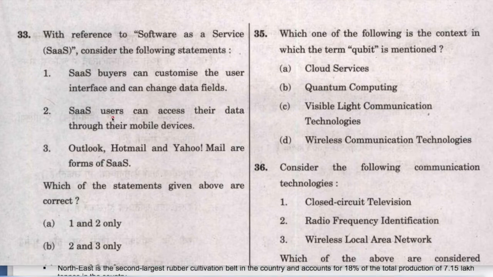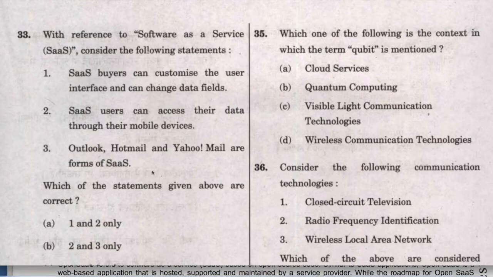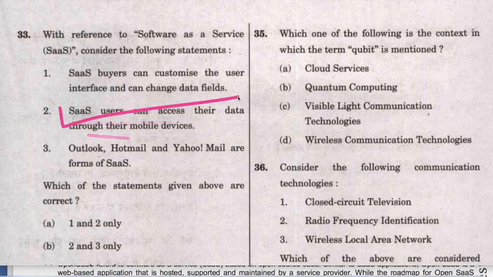Now take the second statement that SaaS users can access their data through their mobile devices. This statement is also correct. Here it is mentioned that SaaS, software as a service, is a way of delivering applications over the internet, and any device having access to internet and web browser, SaaS apps can be used. SaaS apps are typically accessed by the users using a thin client called a web browser. So whether you have a mobile or a laptop, SaaS users can access their data. So therefore this statement is also correct.